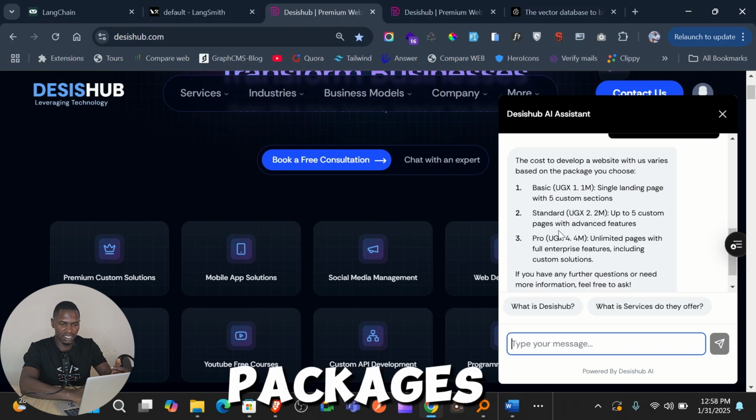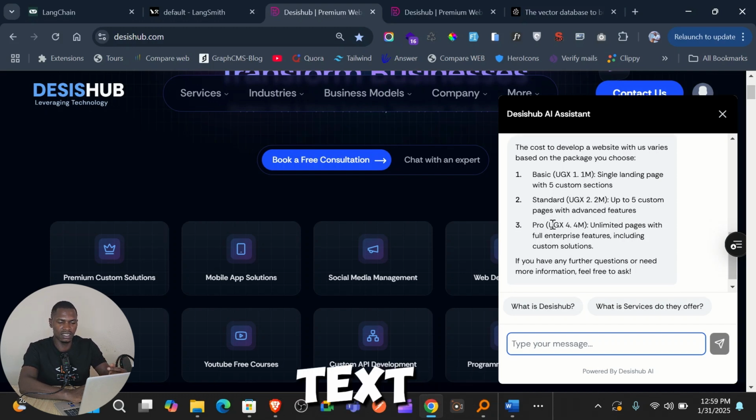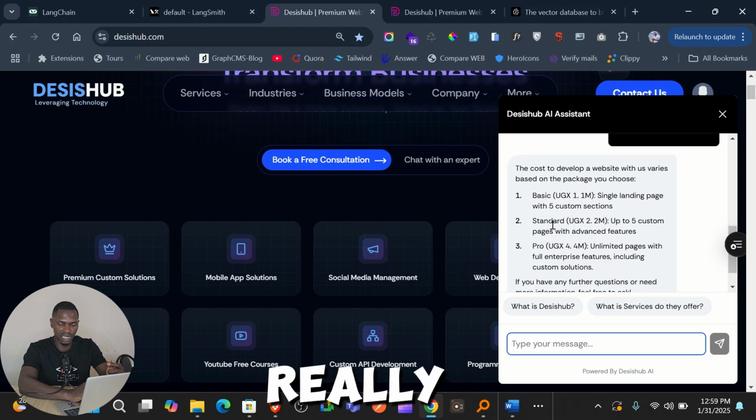We have 3 packages: the basic package, standard package, and the pro package, which is up to 4.4. So this is really good. Look at the quality of the formatting of the text. It is readable, it is really nice.